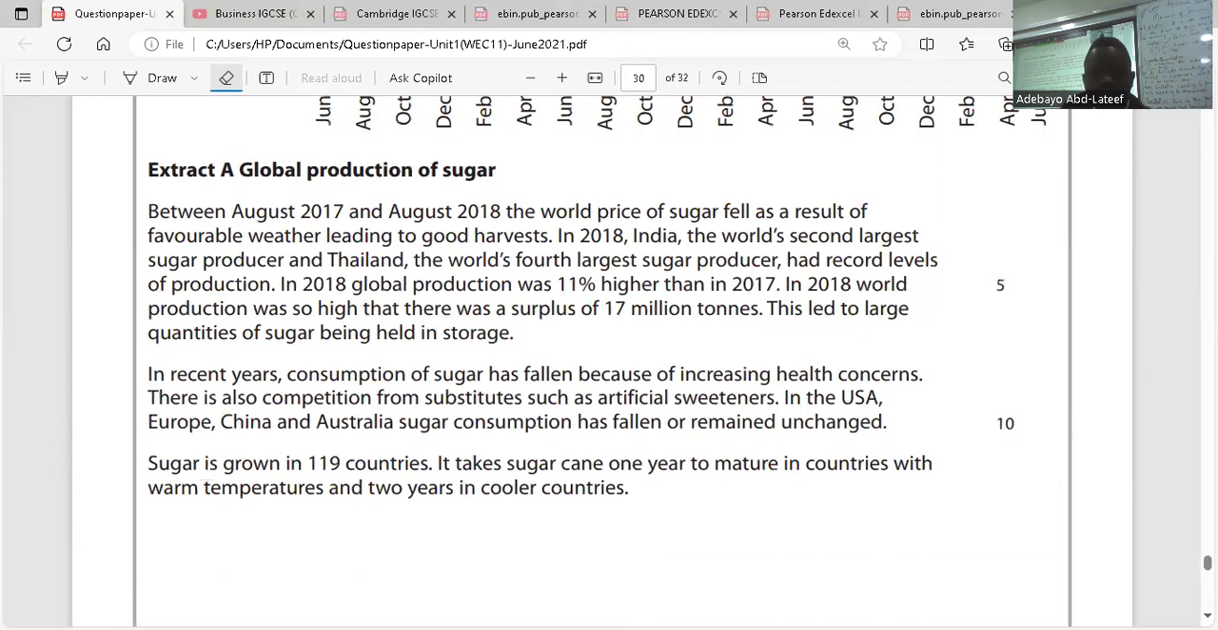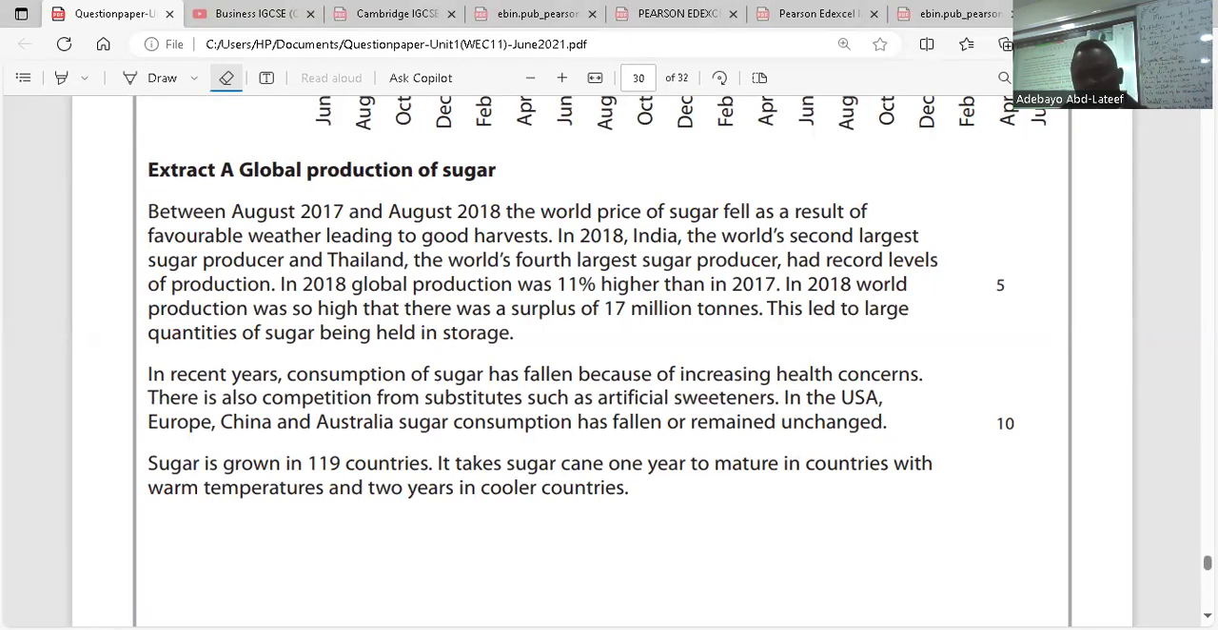Between August 2017 and August 2018, the world price of sugar fell as a result of favorable weather leading to good harvest. In 2018, India, the world's second largest sugar producer, and Thailand, the world's fourth largest sugar producer, had record levels of production. In 2018, global production was 11% higher than in 2017. In 2018, world production was so high that there was a surplus of 17 million tons. This led to a large quantity of sugar being held in storage.